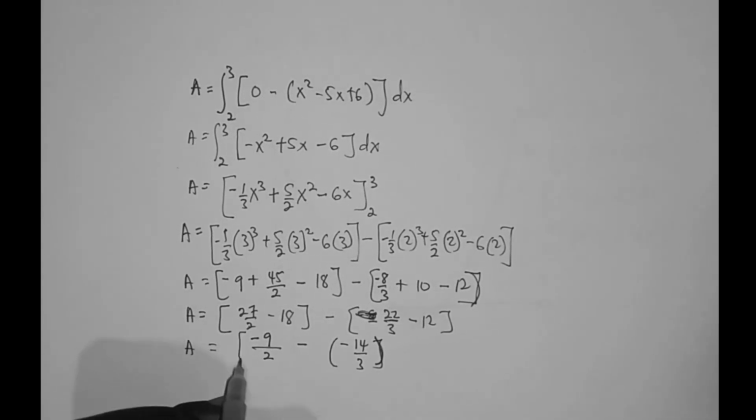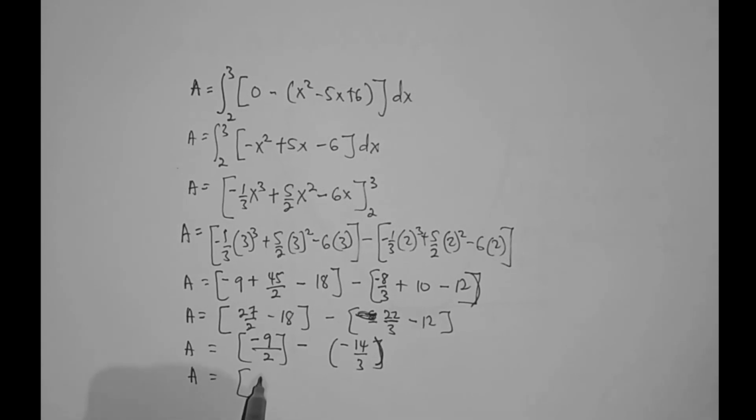So at the end of the day, this is A. A is equal to, and put this in brackets, minus 9 divided by 2. Then minus becomes plus 14 divided by 3. And this is equal to 1 over 6 squared unit.